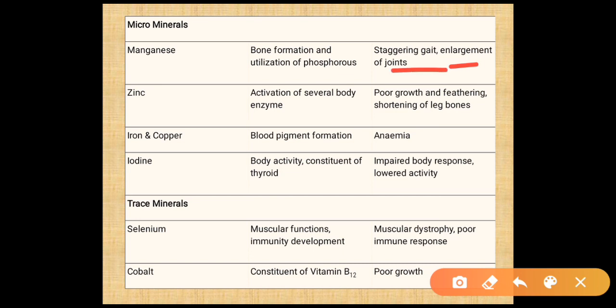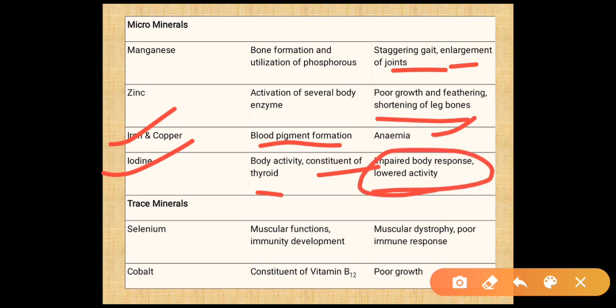Next is zinc. Its function is activation of several body enzymes. If there is deficiency, there is poor growth and feathering and shortening of the leg bones. Next is iron and copper. Their function is blood pigment formation, and their deficiency causes anemia. Next is iodine. Its function is body activities, being a constituent of the thyroid. Due to this deficiency, there is impaired body response and lowered activity.